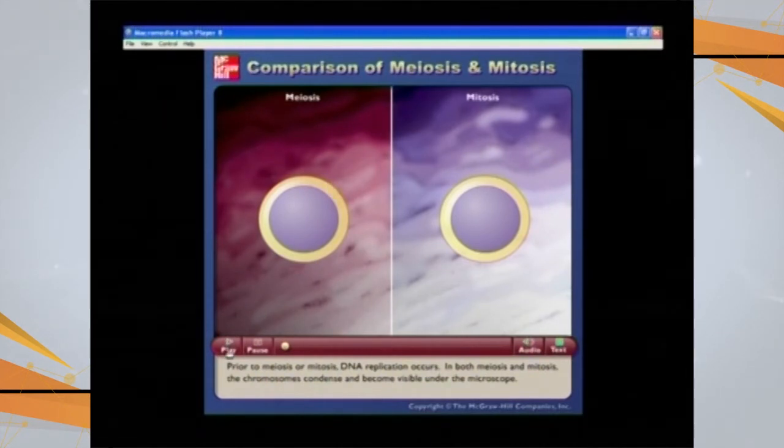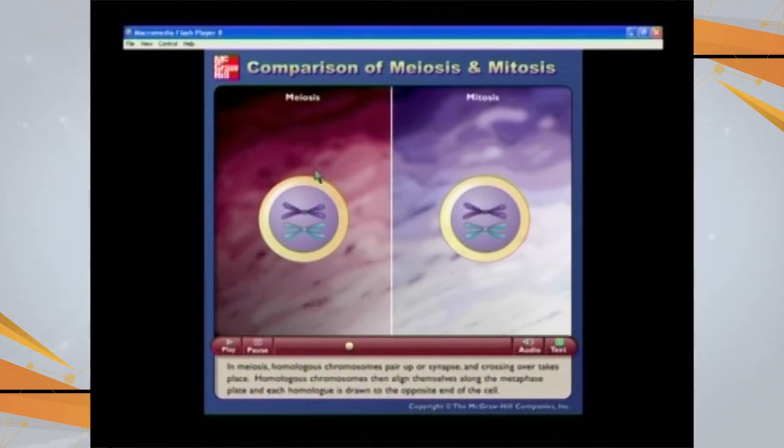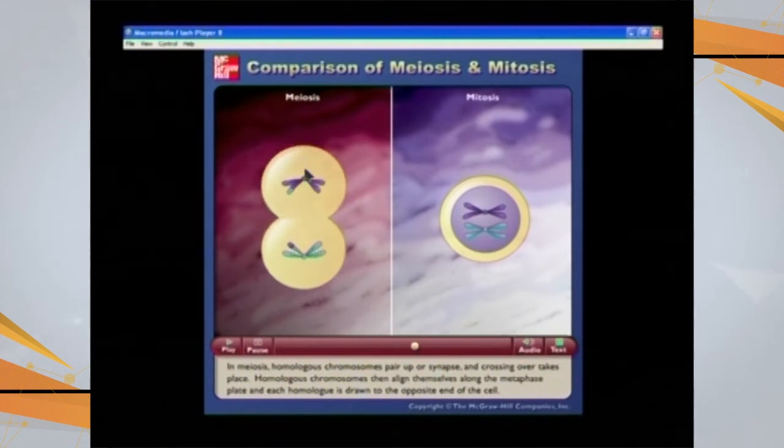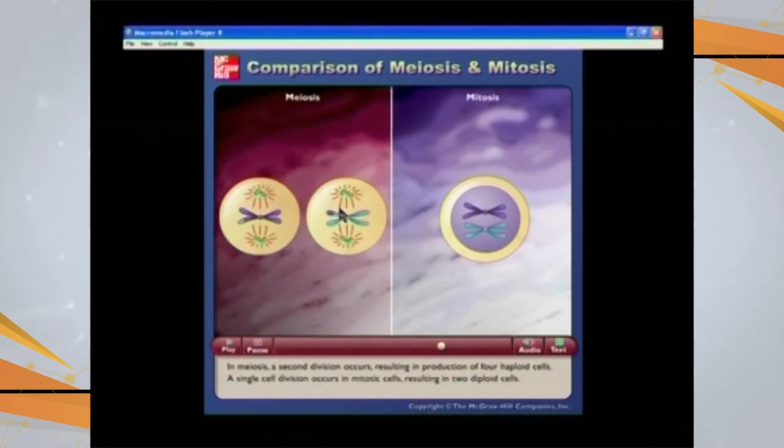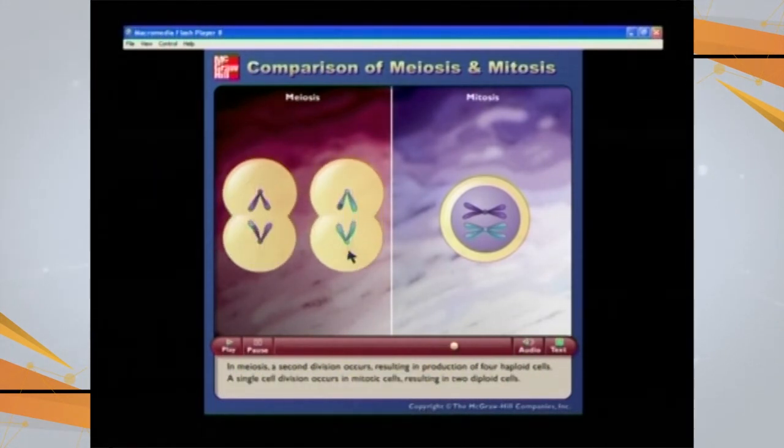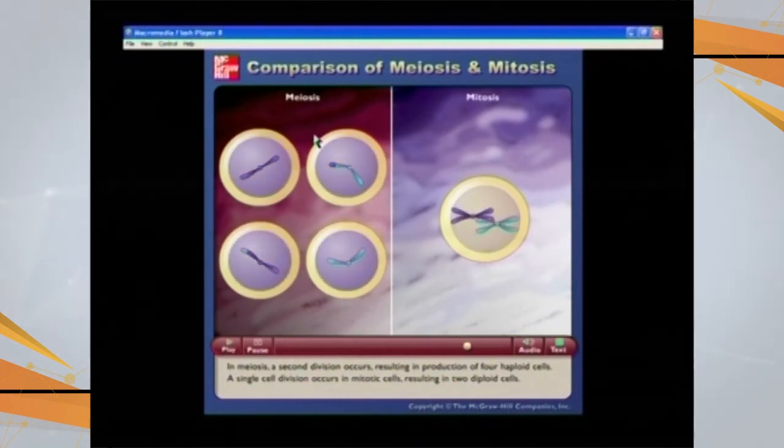So first, looking at meiosis, the summary of the difference between the 2 processes. Here there is association of the homologous chromosomes in the first meiotic division, as a result of which crossing over is going to occur. No such process occurs in mitosis. Then again there is the splitting of the cell into 2, and these cells go through the second meiotic division with the splitting of the cell into 4. So these are the 4 daughter cells.